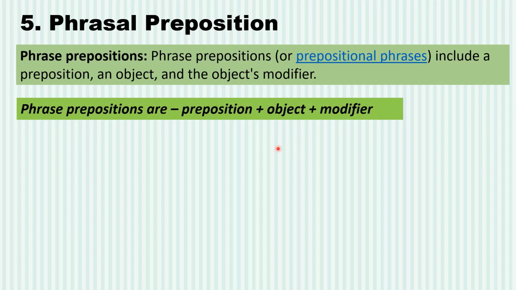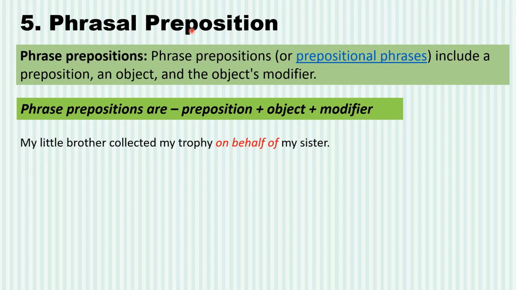So a preposition with some object and modifier will form a phrasal preposition. Let's have a look at the example. My little brother collected my trophy on behalf of my sister. So on behalf of is a phrasal preposition because its head is a preposition and it's a little phrase.